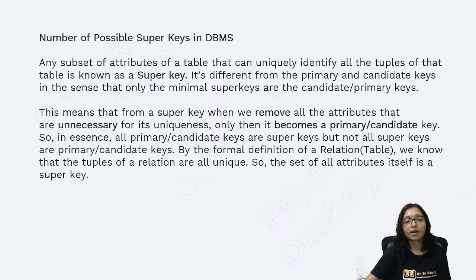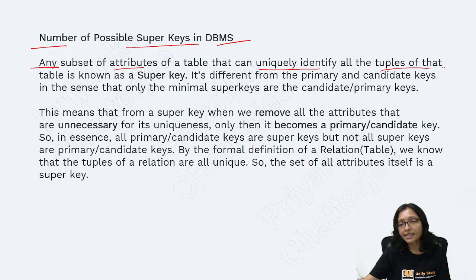Got it? Clear? Here, just now Debolina was asking about the number of possible super keys in the database. Any subset of the attributes in a table that can uniquely identify all the tuples is known as a super key. The difference with the primary key and candidate key is that they are a minimal super key.